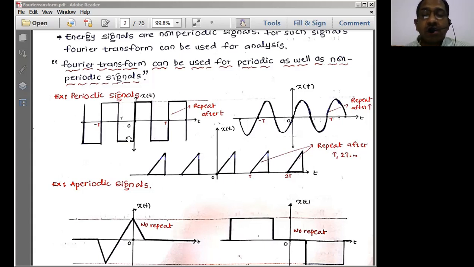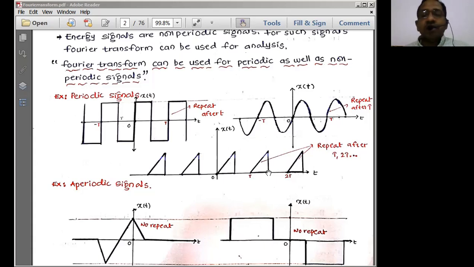The third one is that the signal should be absolutely integrable. That means if you integrate the absolute value of this signal over the interval 0 to T, it should give us a finite value. So we write this as the integral of mod f of t dt being less than infinity. That is the third Dirichlet condition. So any signal which satisfies these three conditions can be represented using the Fourier series. That is what the Dirichlet conditions are that we discussed.